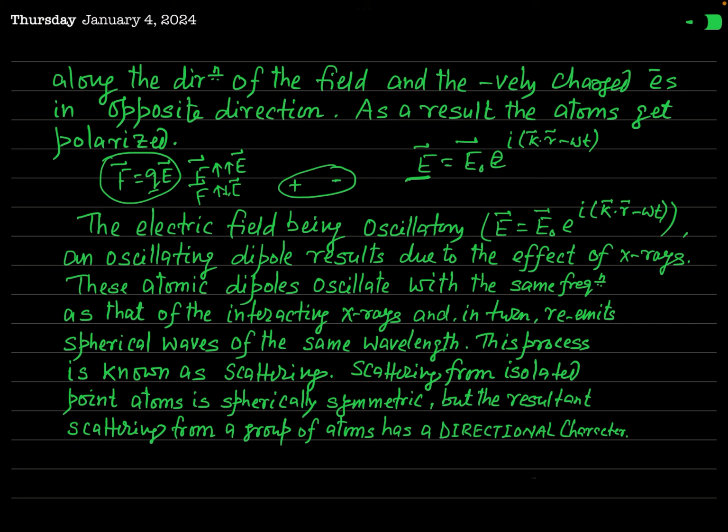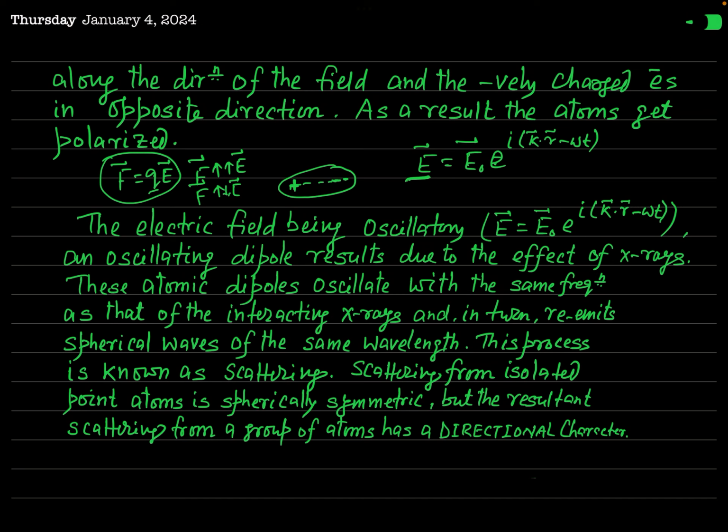And that's why, after interaction with the X-ray beam, an atom of our crystal or solid gets polarized. That is, the centers of the positive charge and the negative charge get separated, as I have shown here. This minus charge and plus charge get separated, and our atom gets polarized.